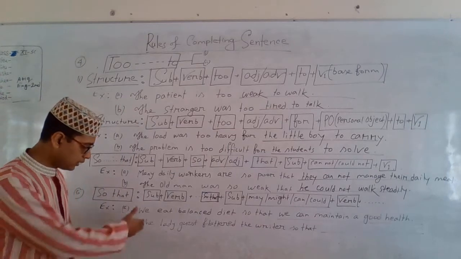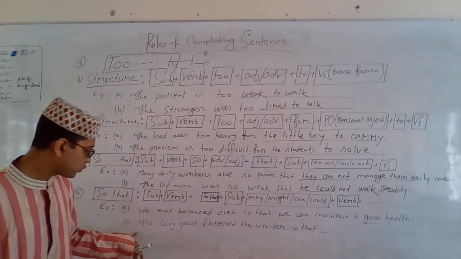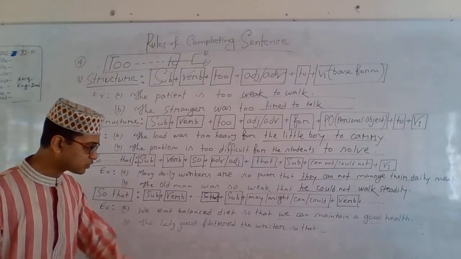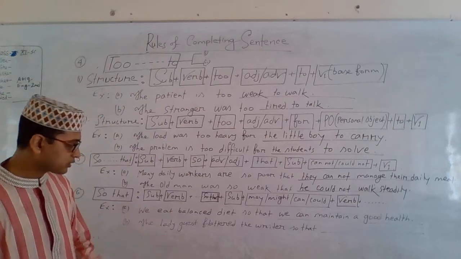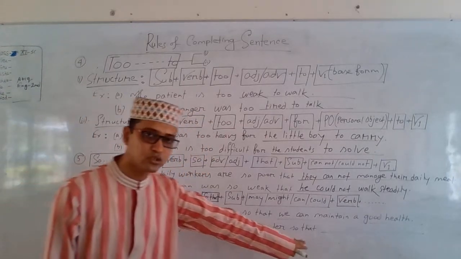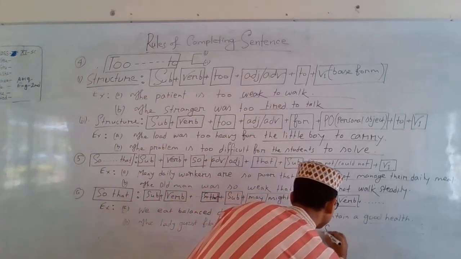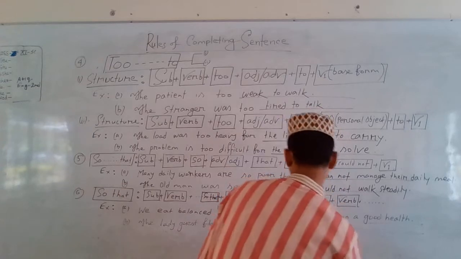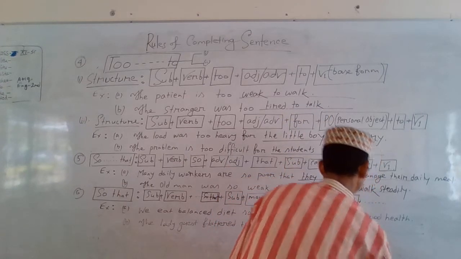Students, please, let us try to formulate another sentence. Last one, that is: the lady guest flattered the writer. The lady guest, subject; flattered, verb; the writer, object; and then we are using so that she could.